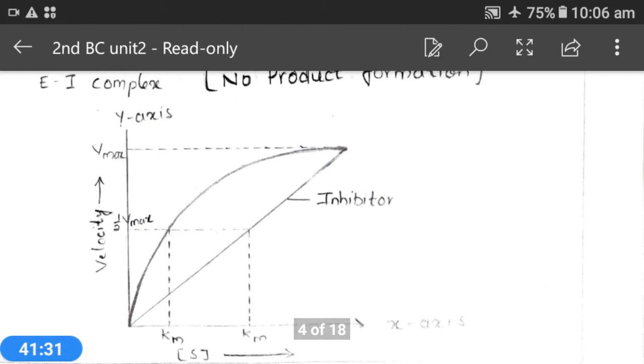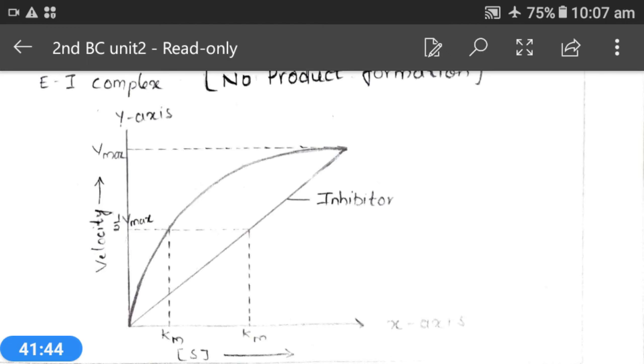Okay, and a few examples are like action of iodoacetate on papain and glyceraldehyde 3-phosphate dehydrogenase enzymes, and action of diisopropyl fluorophosphate, and this particular component will act on any enzyme which contains serine at its active site, and a few such enzymes are serine proteases and acetylcholine esterase.